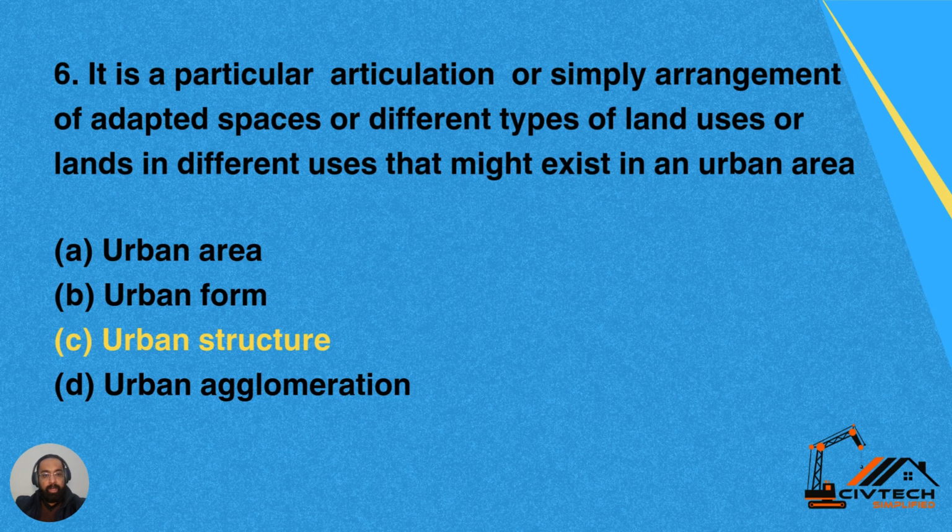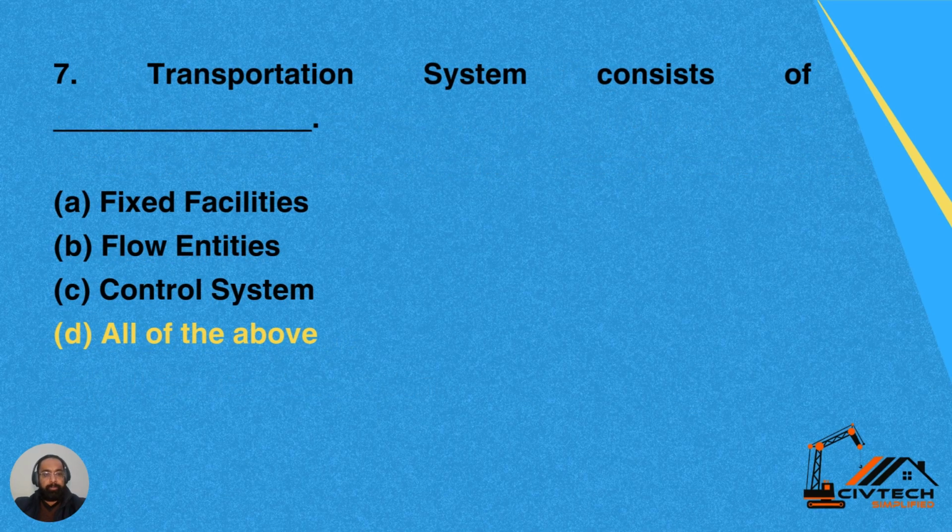Then we have another definition, option A. It is particular articulation or simply arrangement of adapted spaces. We already discussed this question. It's the definition of urban structure.